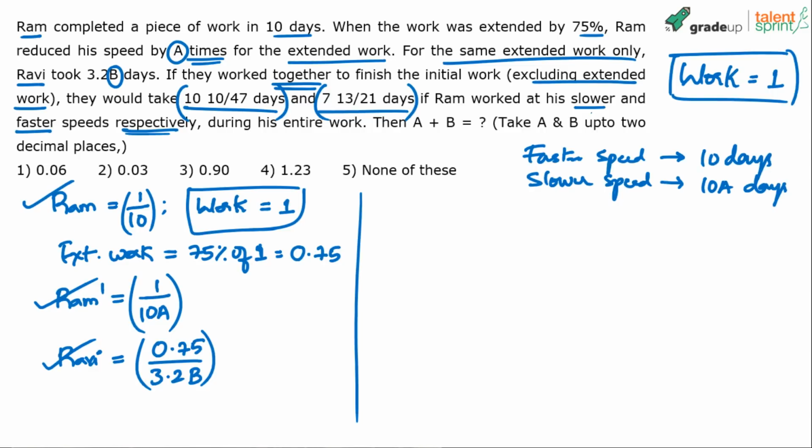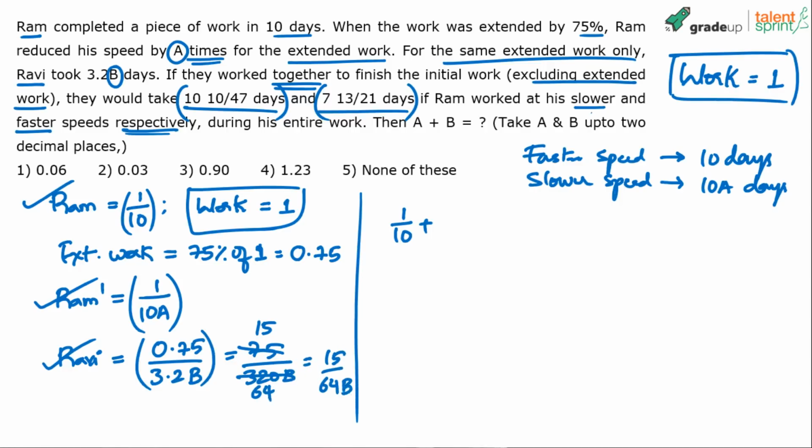Now, when Ram and Ravi are working, when these 2 persons are working, what happens? Ram's speed is 1 by 10. Ravi's speed is, let's simplify it here. 0.75 by 3.2 can be taken as 75 by 320, I'm just trying to do away with the decimal part so that it becomes easier. Simplified further, 5 into 15, 5 into 64. So 15 by 64b.